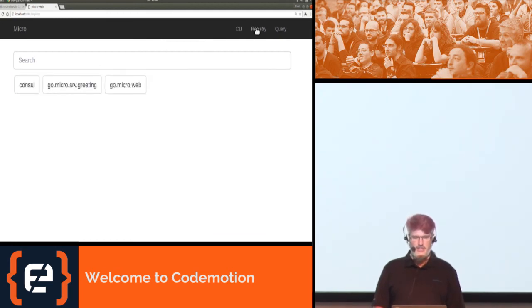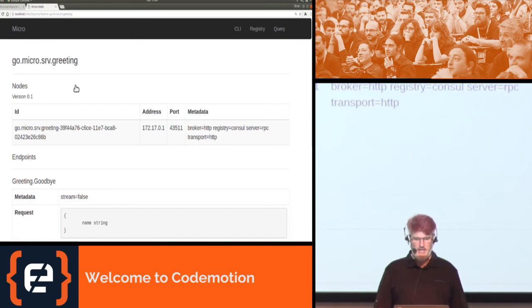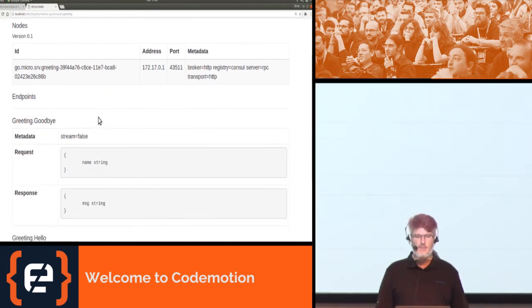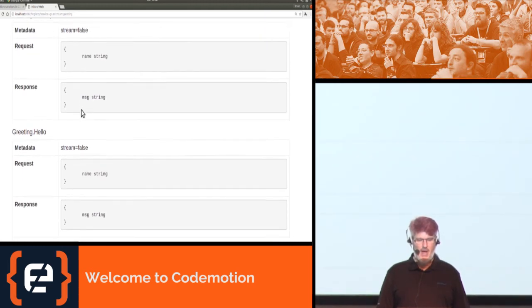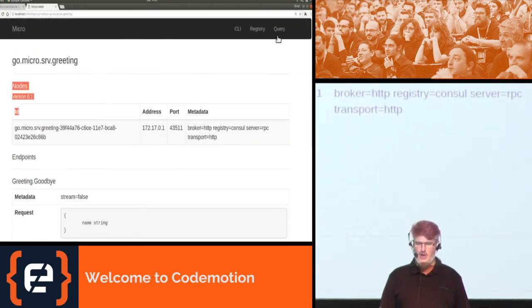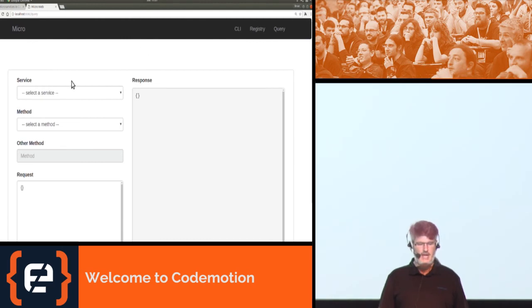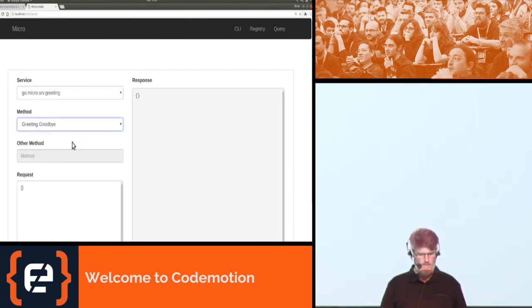But if you look at the registry, you can see the things that are running. We've got the go.micro.srv.greeting service that we just started. So if you click on it, we get the same information that we got from the command line. Information about the instances that are running and metadata about how to call it. But you can also go into the query and query it directly from the web UI. So we just pick the service and the method that we want to call, and then struggle with JSON again.